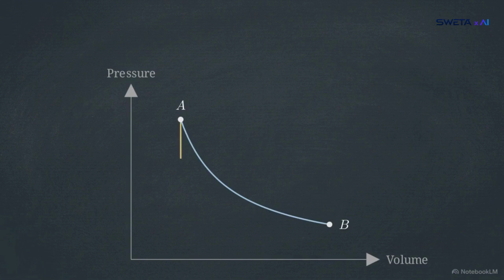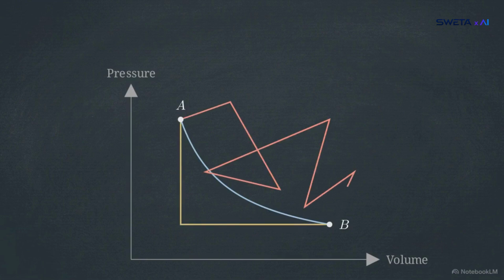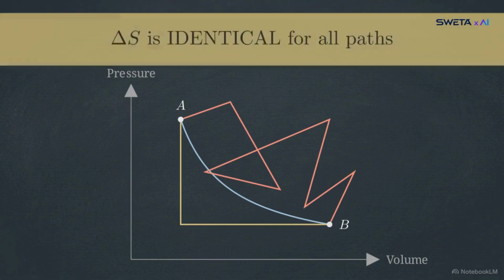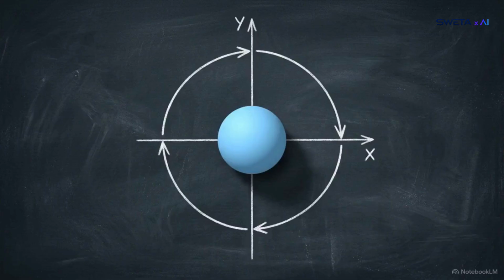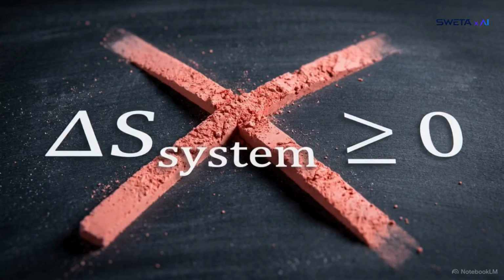It is a state function. Whether a gas expands isothermally, drops in pressure, or follows a chaotic path between state A and B, the total change in entropy is exactly the same. It is path independent. Treating entropy strictly as a state function resolves the complexity of cyclic problems, where path-dependent heat and work variables fluctuate.